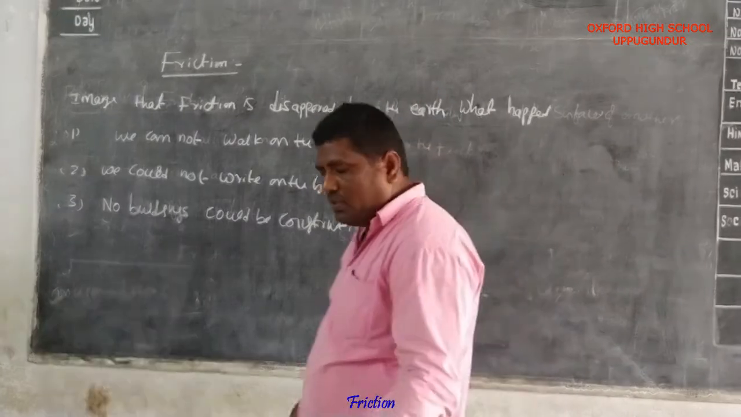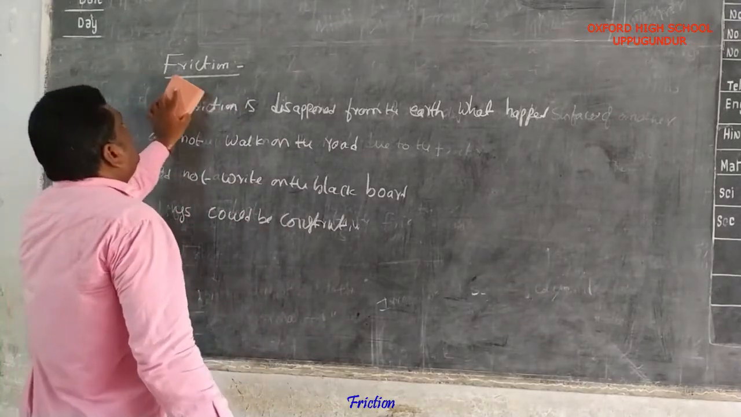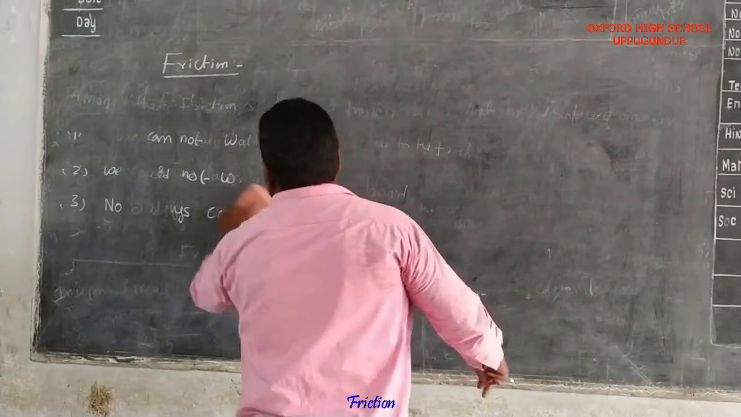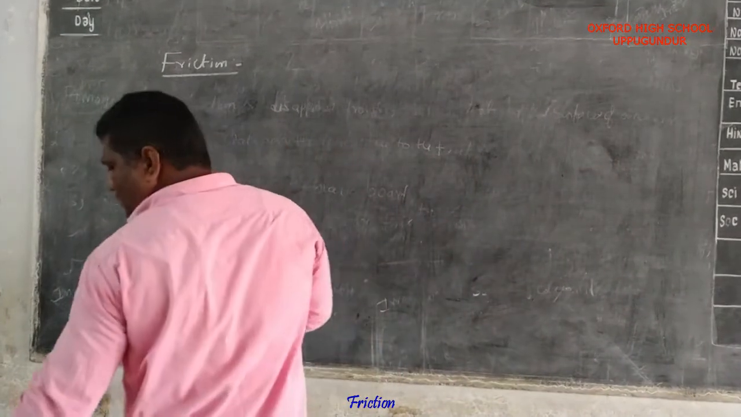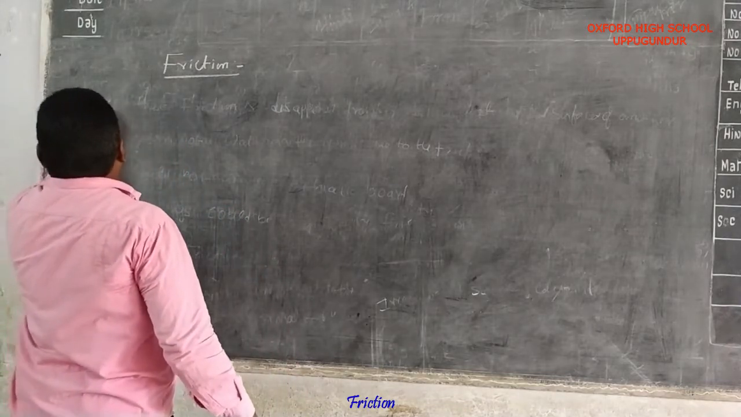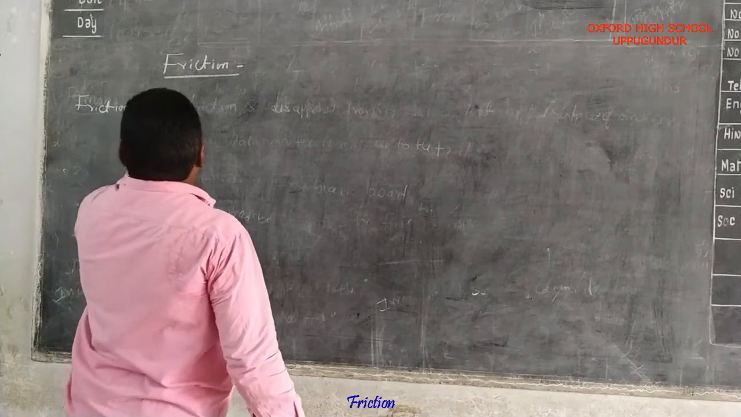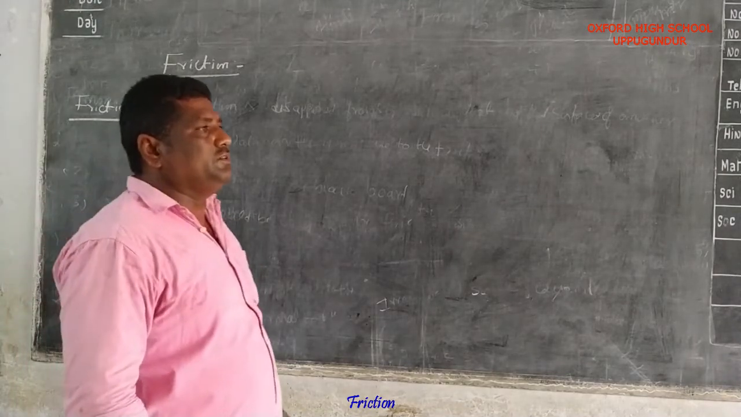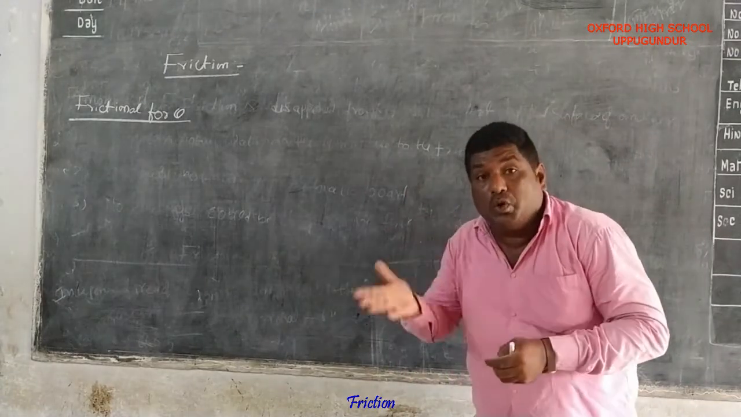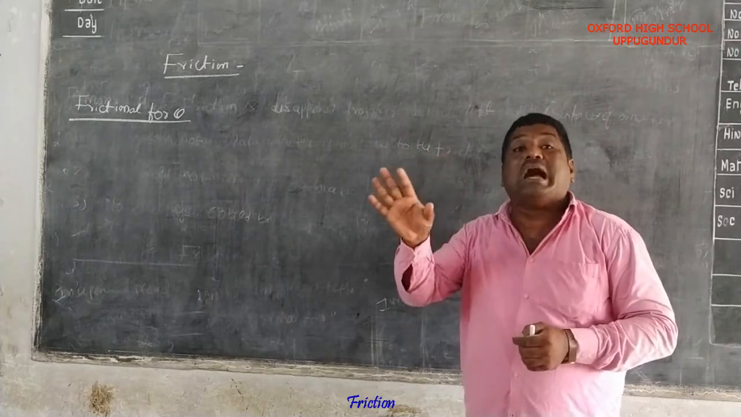Next, we are discussing the next definition. What is the definition of frictional force? The force which opposes the relative motion of two objects in contact.